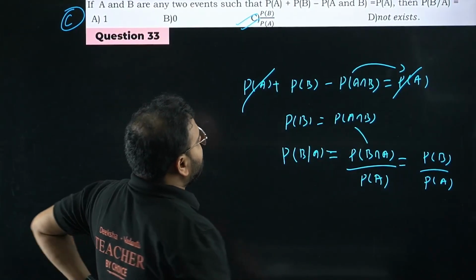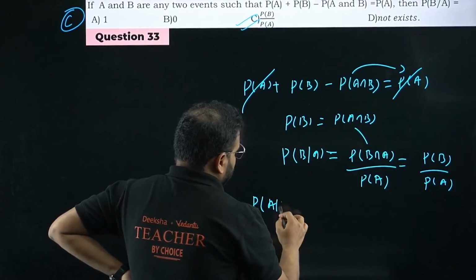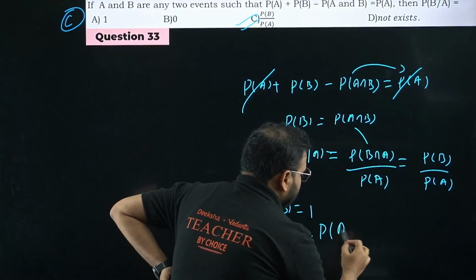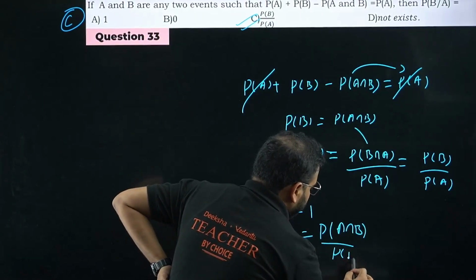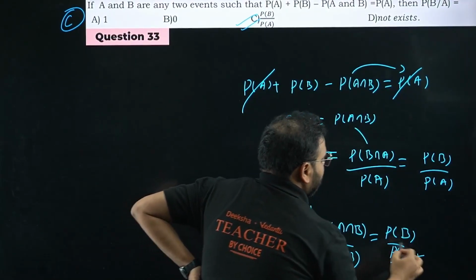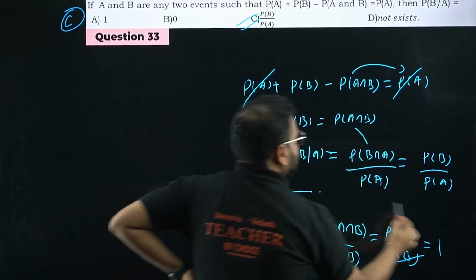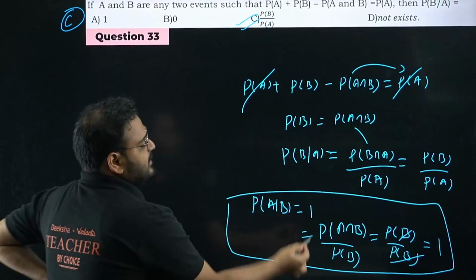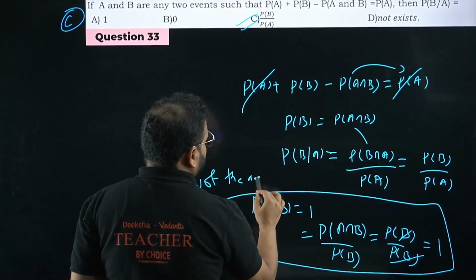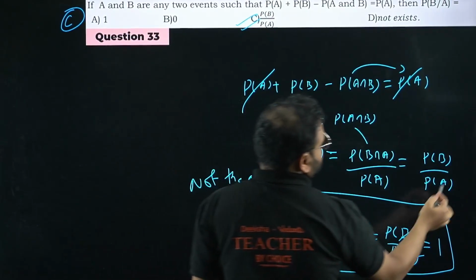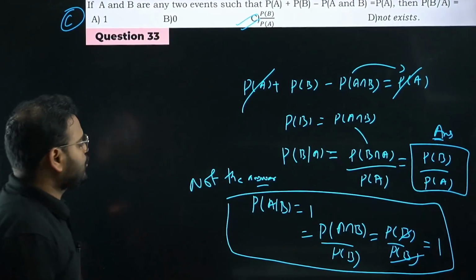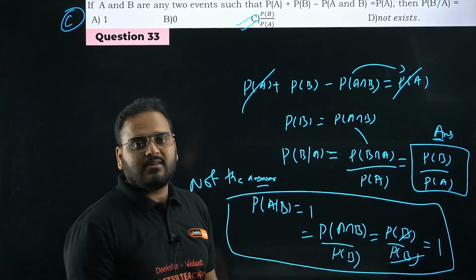One more thing, P(A given B) will be 1, sir. Actually, I can show you this. It will become P(A intersection B) divided by P(B). It will become P(B) by P(B), which is 1. This is not part of the answer, but this question is coming all the time. Please check. Not the answer. Answer is this only. This is your answer. Just wanted to show you this as well. That's why I've written it over here.